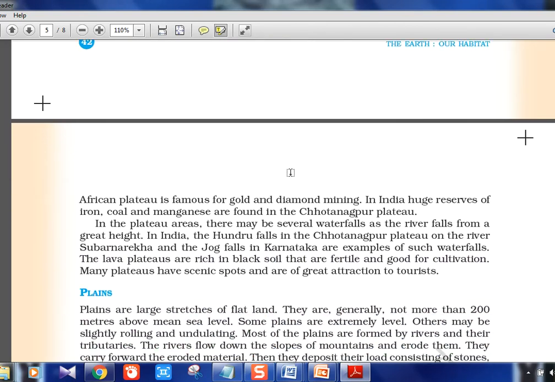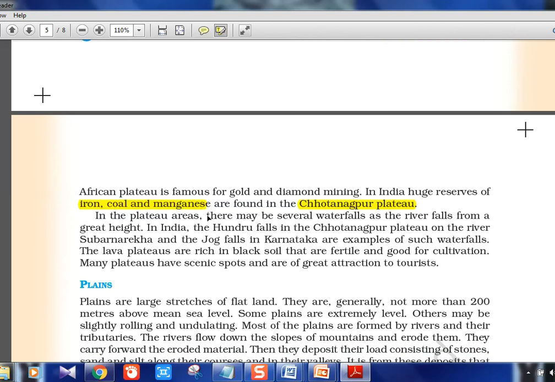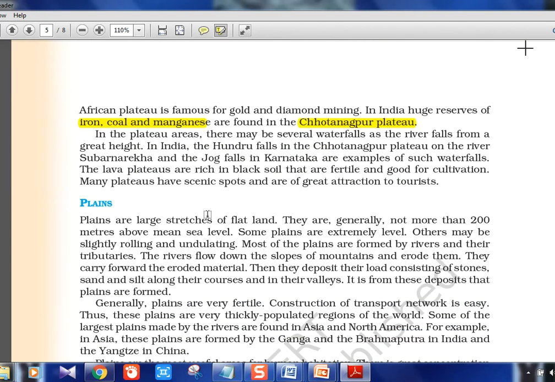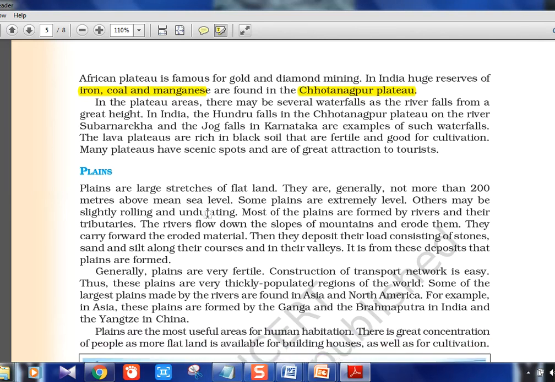Even in India, we have the Chota Nagpur Plateau, Deccan Plateau and all, where we have resources: coal, iron, manganese and all. Okay, distribution of resources is very important in our UPSC. We have a separate portion in our syllabus. So you should know plateaus are a very key region where most of the natural resources are available. Okay, you should know that.